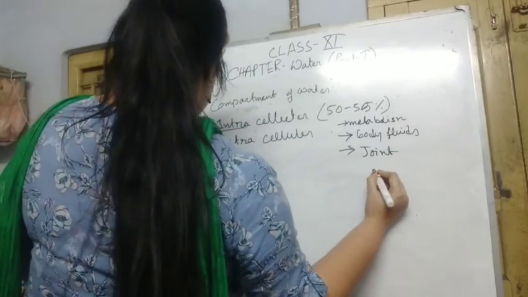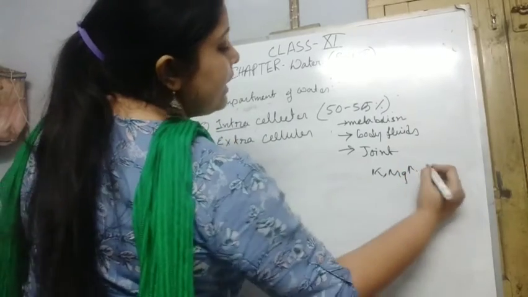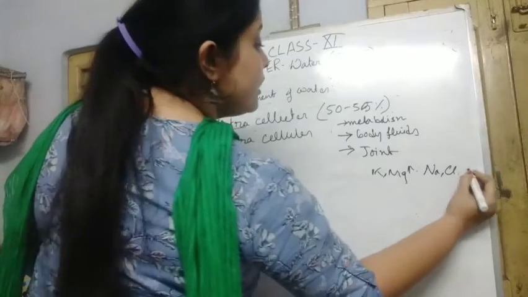For the ions, potassium and magnesium are usually high, and sodium and chloride are usually low.